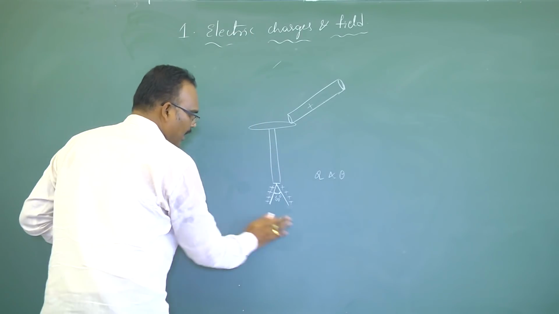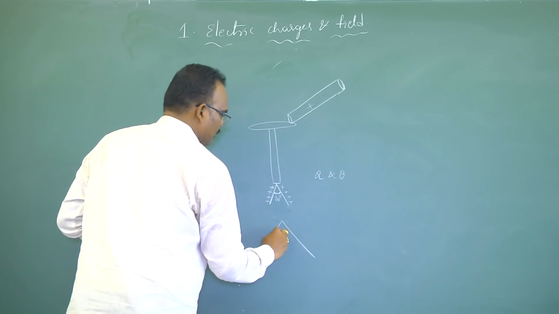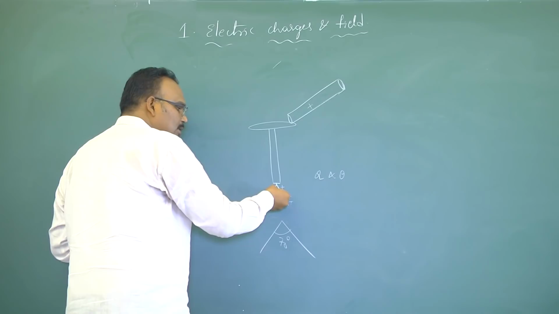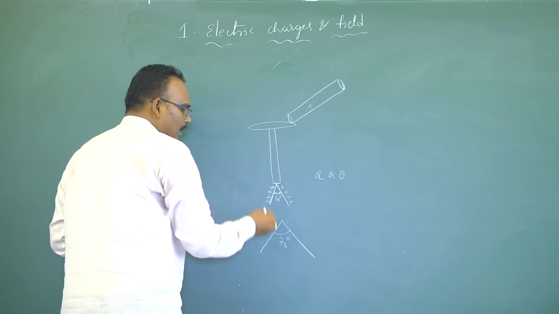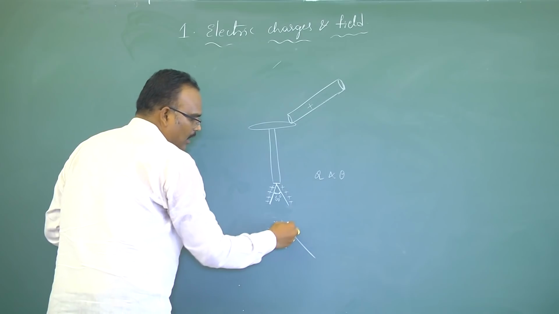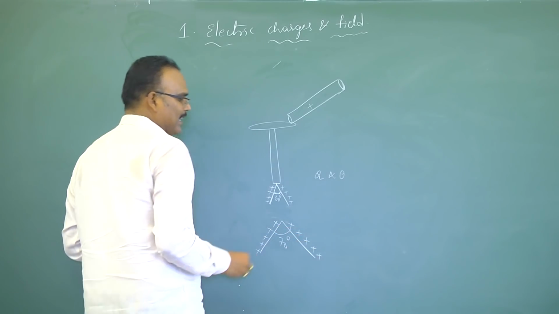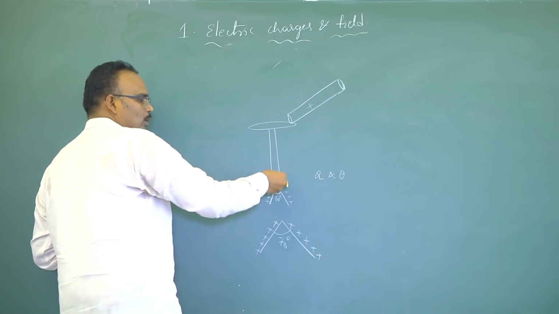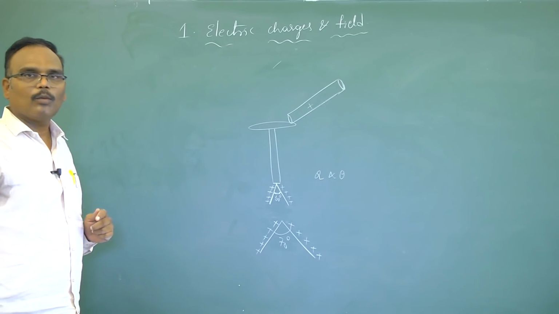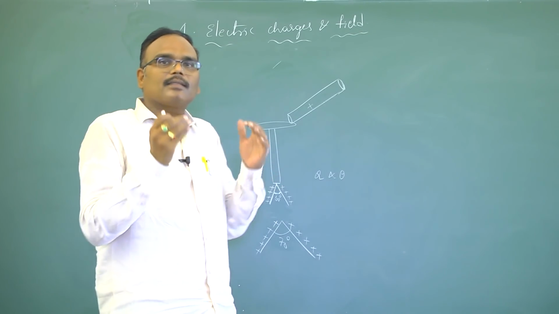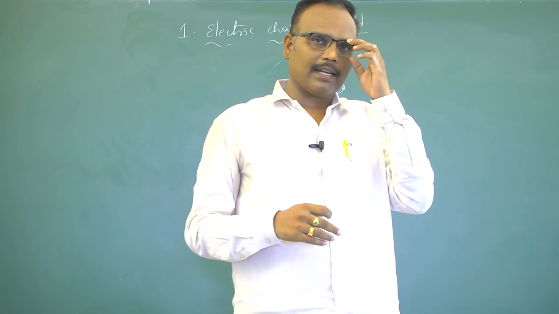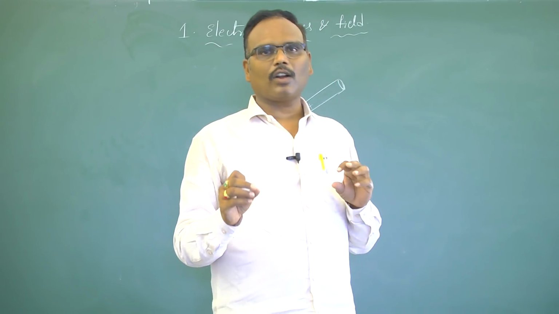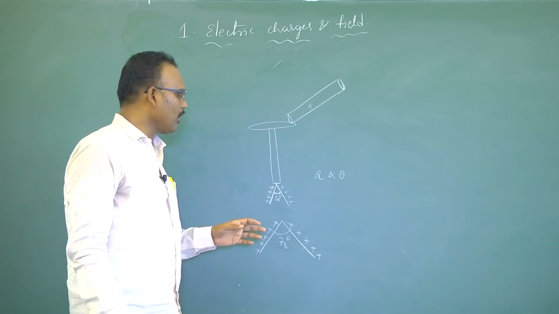For example, if the angular divergence is increased to 70 degrees, that means some more positive charge has passed through this rod. That means the magnitude of charge on the gold leaves increases. That means a similar kind of charged rod is kept in contact with the gold leaf electroscope. When angular divergence increases, a similar kind of charged rod is kept in contact. If angular divergence decreases, an unlike charged rod is kept in contact. This is the important point you have to understand.